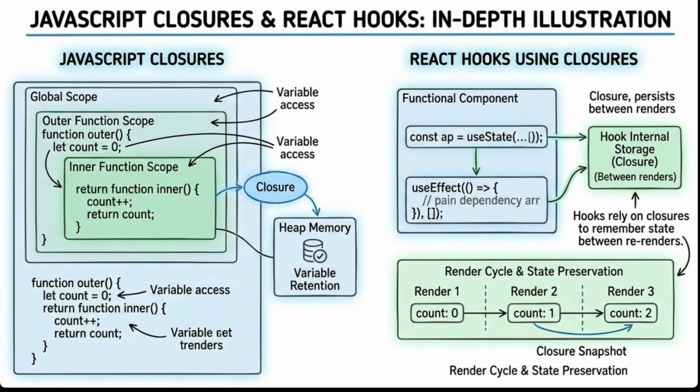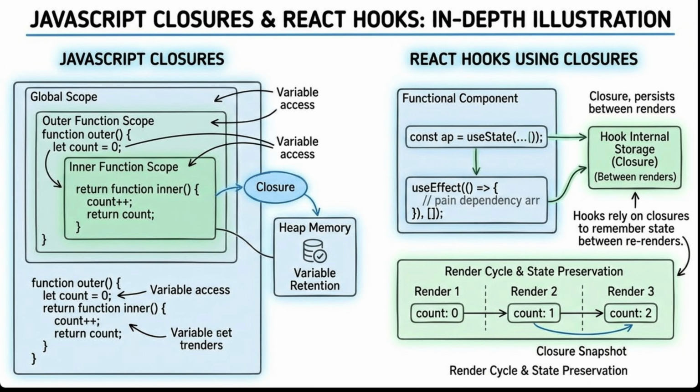Now the questions start. What is a closure? A closure is created when a function remembers its lexical scope even after the outer function has finished executing. Think of a closure as a function plus the variables it remembers. Like this one, it's remembering the count over here.